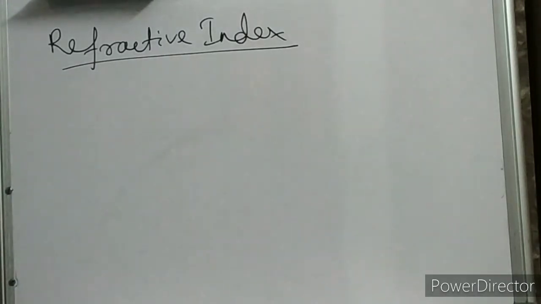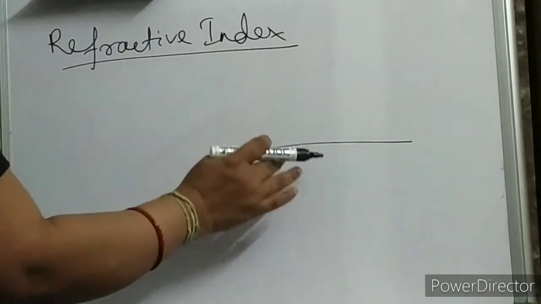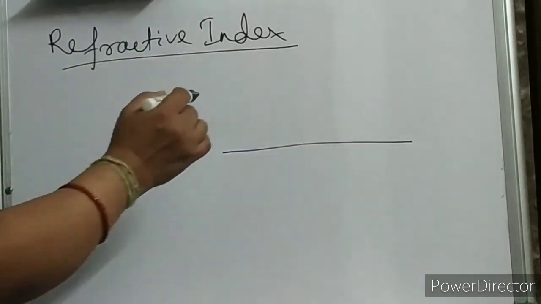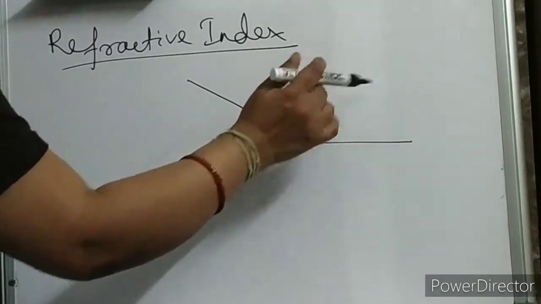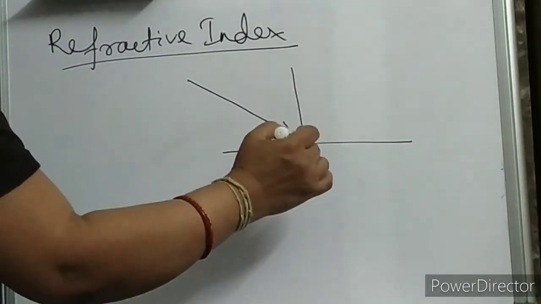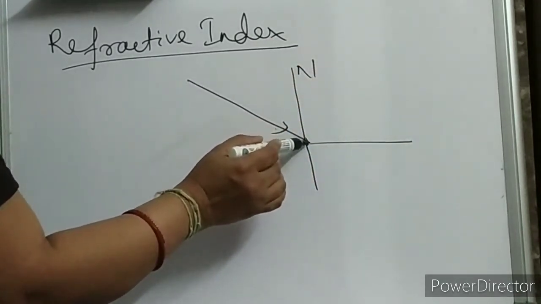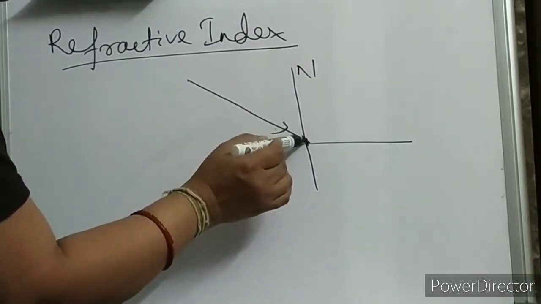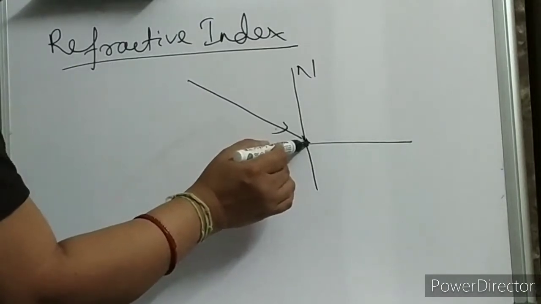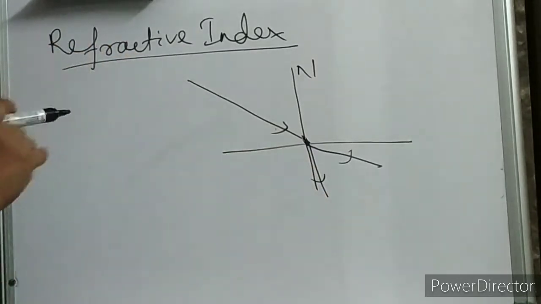What have we studied about refraction? We have seen that if there are two mediums and these two mediums are different, when light rays strike the surface separating them, this is your normal, children. This is your incident ray. So the light ray bends after striking this. From here the light ray will bend either like this or like this. So light rays are bending.